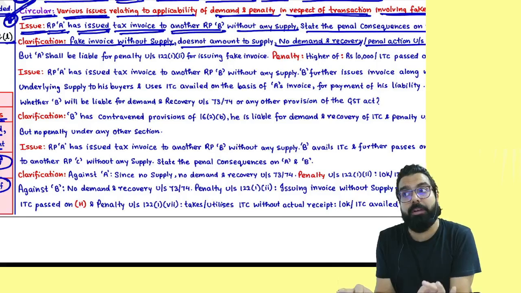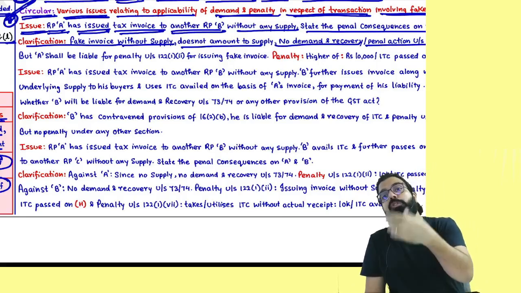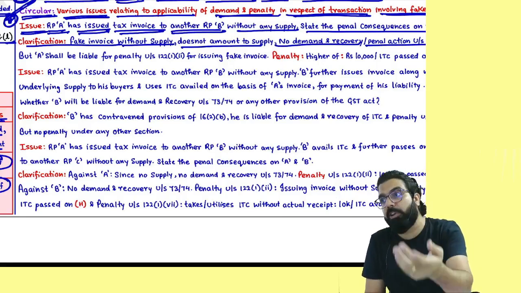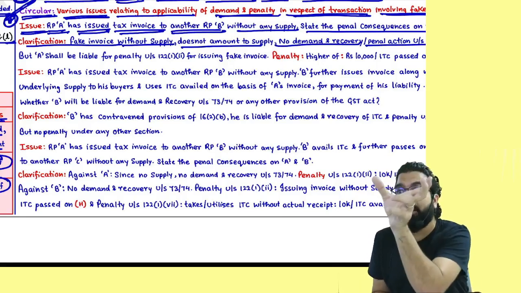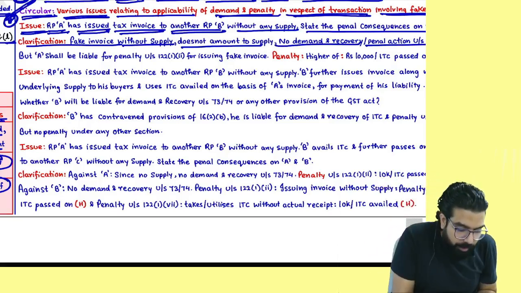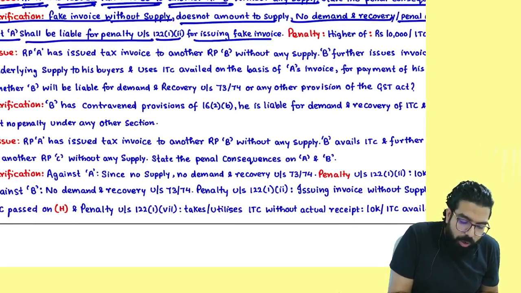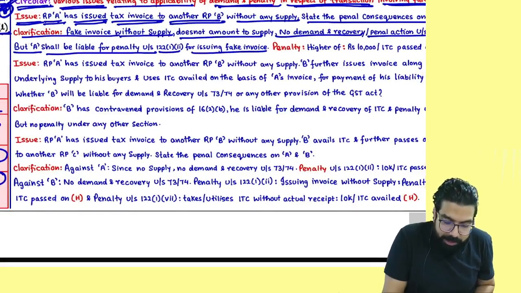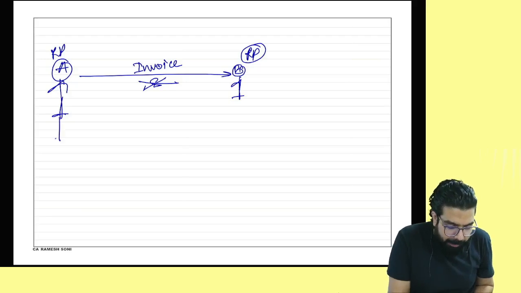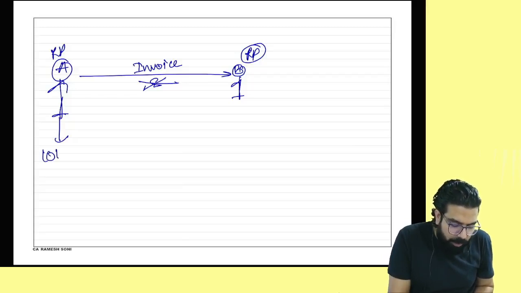73 and 74 come when? When there is a supply, because after the supply you did not pay the tax, short paid, tax not paid, ITC wrongly availed or utilized because of a supply. So 73 and 74 cannot come. Can I go ahead, everyone? Next. But A shall be liable for a penalty under section 122 for issuing a fake invoice. And they are telling the penalty will be 10,000 or the ITC passed on. So what will be the penalty for A? They have asked only for A. 10,000 or the tax amount, whichever is higher.